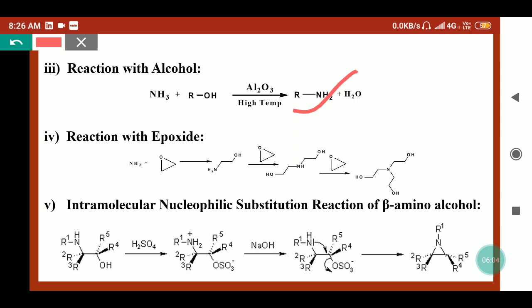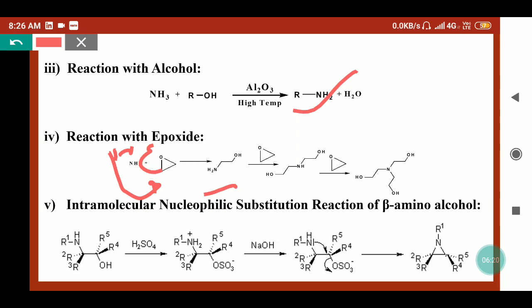Ammonia can react with epoxides. So here ring opening will take place because ammonia has nucleophilic behavior. So this ammonia nitrogen lone pair will attack this carbon, and this ring opening will take place. So we will get the amino alcohol.